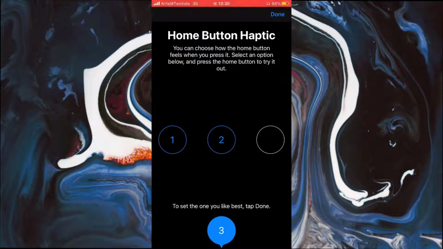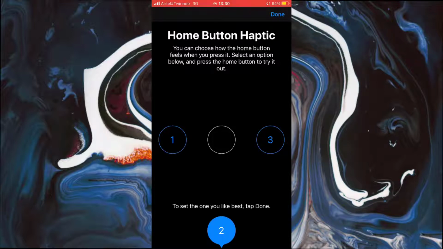So now as you can see we have several numbers, and these are the amount of vibrations we have. So let's try clicking on 2. And now if you click on your home button you will feel the change of vibration yourself, and can tell that it changed.